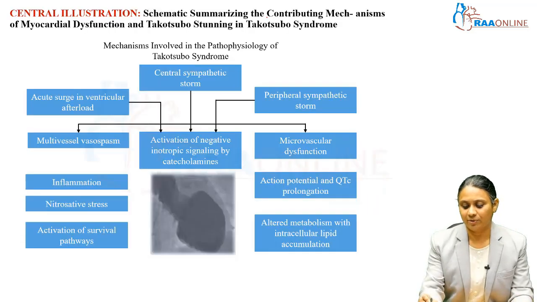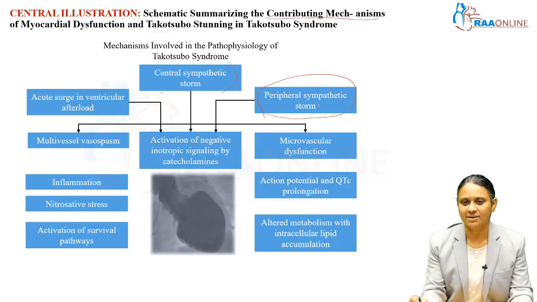So, these are the contributing mechanisms, a summary of all. A central sympathetic storm, which is because of an emotional or physical trigger, or medical or iatrogenic causes, resulting in a peripheral sympathetic storm, here periphery means the heart, at cardiac level, which results in negative inotropic signaling, particularly at the apex, and microvascular dysfunction. So, this is the catecholaminergic stunning, while this is the ischemic stunning. So, a combination of both or alone.